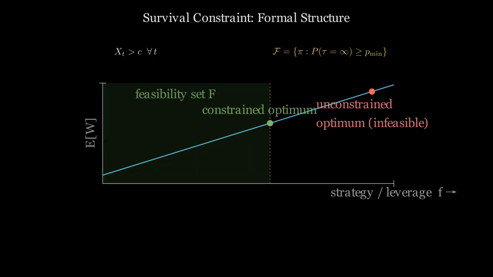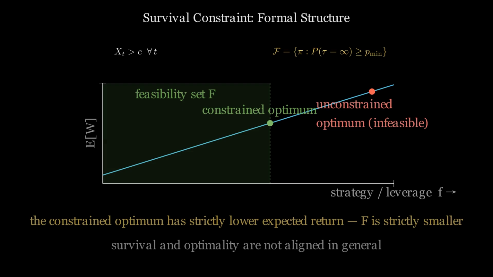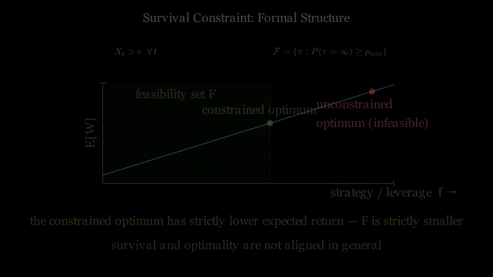The feasibility set contains only those strategies for which the probability of surviving indefinitely is at least some minimum threshold. The best strategy inside this set may have a strictly lower expected return than the unconstrained optimum.